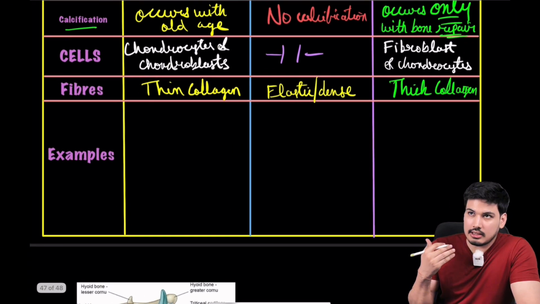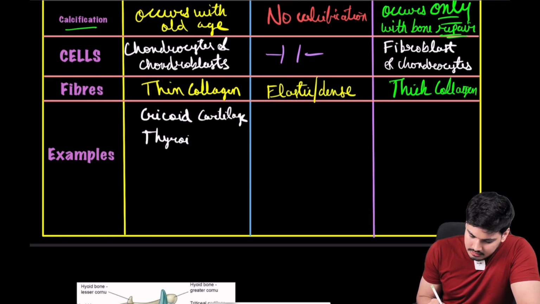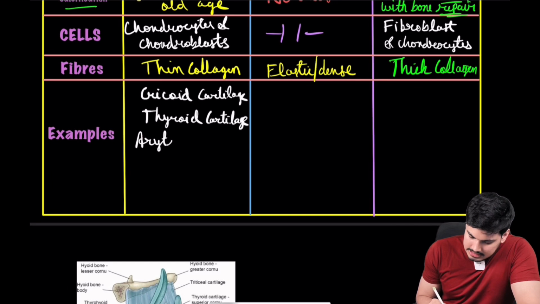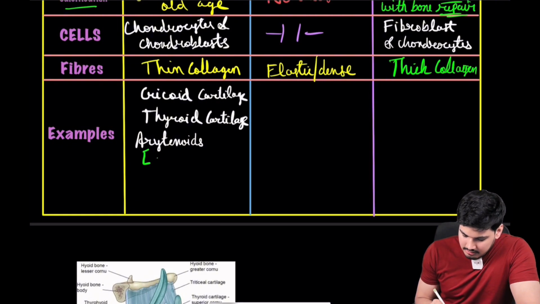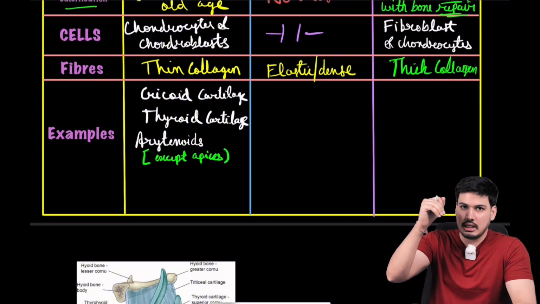if we talk about the laryngeal cartilage, we'll see cricoid cartilage is hyaline, thyroid cartilage is hyaline, arytenoids is hyaline, except arytenoids का apical area, है ना, just the top point of arytenoids, मैं arytenoids तो दिखाऊंगा, उसके top point जो है that is not hyaline.